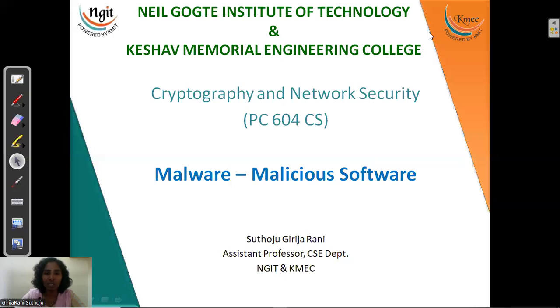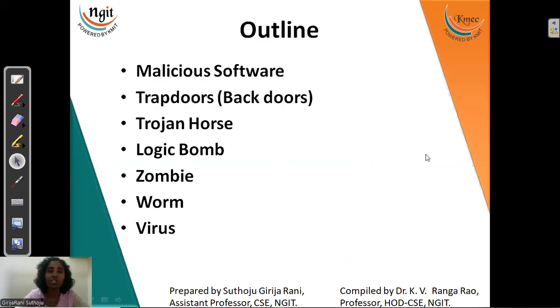So let's start with a new session, that is malware, in the series of cryptography and network security. So what is this malware first? Malware is nothing but malicious software. Before knowing malicious software, we should know why we are getting this kind of software. The only thing leading to this kind of software is the vulnerabilities we have in our system.